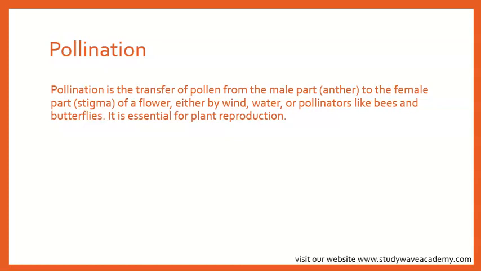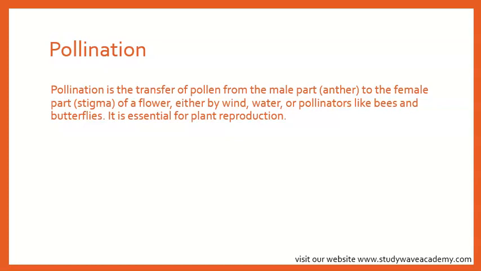Pollination is the transfer of pollen, and pollen is moved from the male parts to the female parts, often with the help of pollinators or wind. The pollen travels down the style to the ovary, where fertilization occurs, okay? Uniting a sperm with an egg.